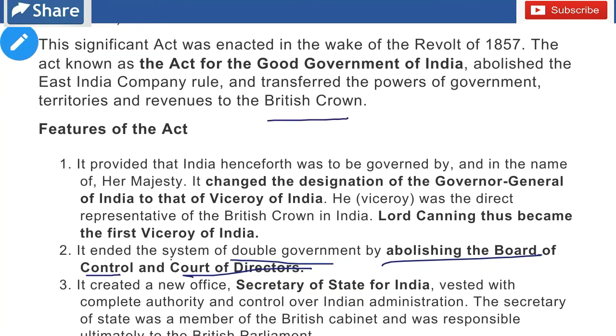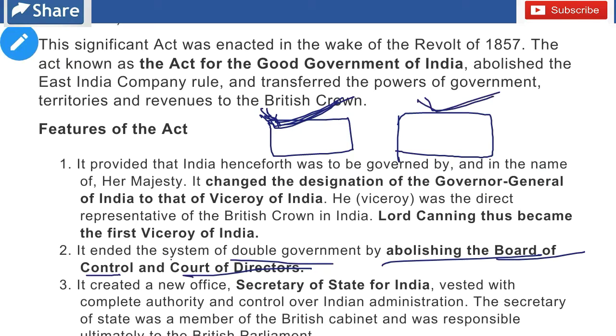So there were two bodies. Number one was called the court of directors, and there was another called the board of control. The court of directors basically did all things in India: supervising and controlling the government, revenue, everything was done by that body. But there was another body, the board of control, and it supervised the court of directors.